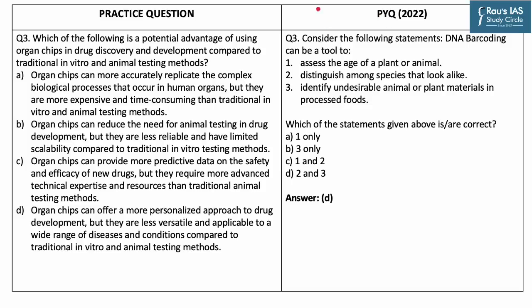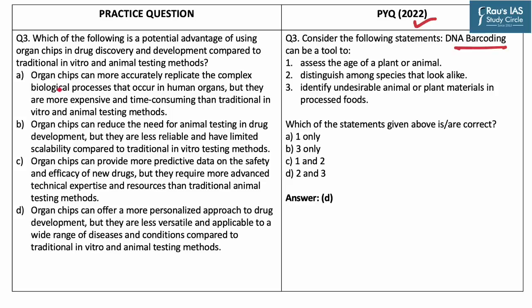Now, in the field of biotechnology, we have seen that UPSC is repeatedly asking questions regarding various latest technologies. As in 2022, we found the question on DNA barcoding. So let us solve our practice question which states: which of the following is a potential advantage of using organ chips in drug discovery and development compared to traditional in vitro and animal testing methods?